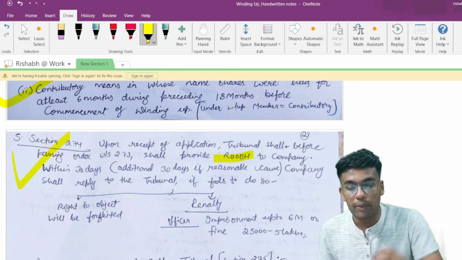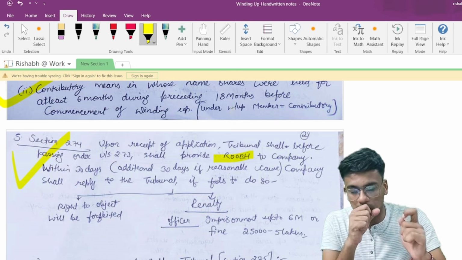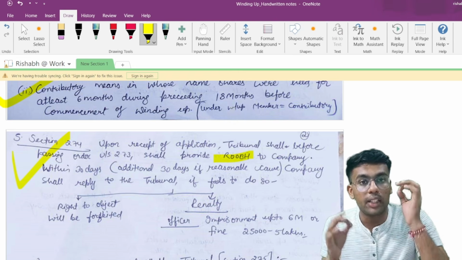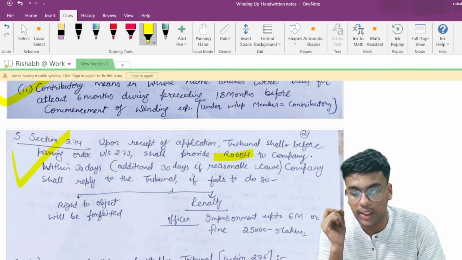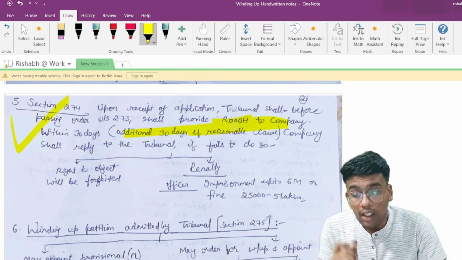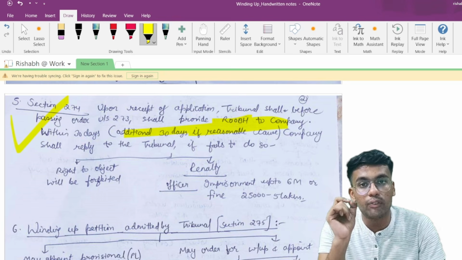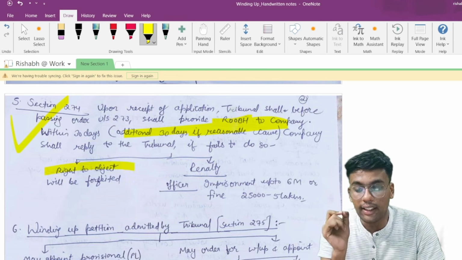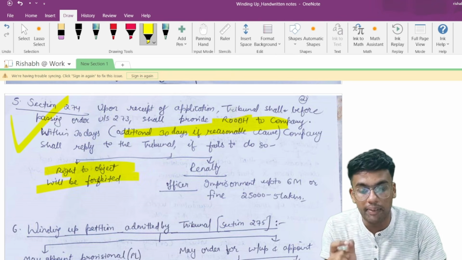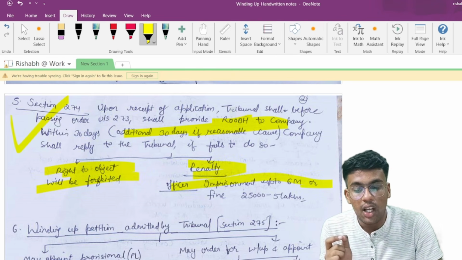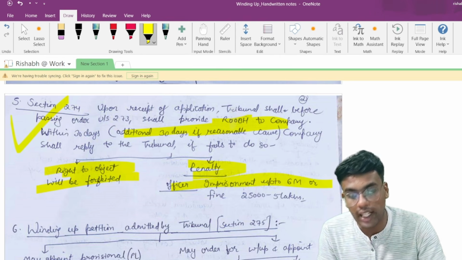ROOBH means reasonable opportunity of being heard to be provided to the company, and company shall respond within 30 days from the date it has received a notice from the tribunal in order to represent their case before the tribunal. An additional 30 days can also be granted if there is a reasonable cause. If company does not respond within 30 days from the date of receipt of notice from the tribunal, then the right of the company to object will be forfeited by the tribunal, and there would be a penalty upon the officers, which may be imprisonment for a period of 6 months, or fine, which may be 25,000 rupees to 5 lakh rupees.